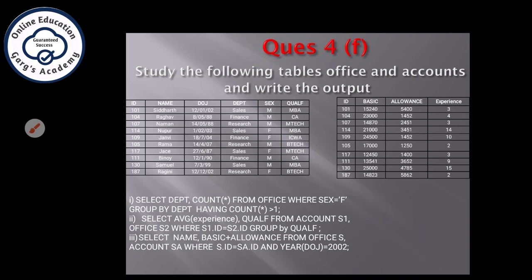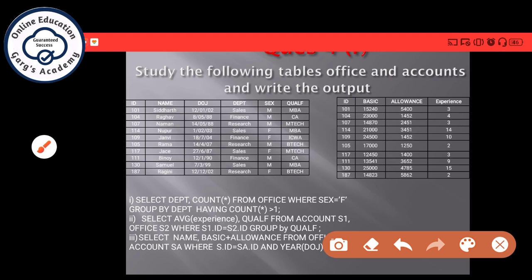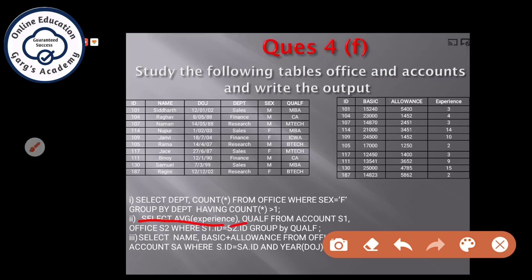Next question. Select average of experience, qualification from account S1, office S2. So you have to concern about these 2 tables. You have to calculate the average of experience. Sorry, I have calculated the average of basic in this column by mistake.